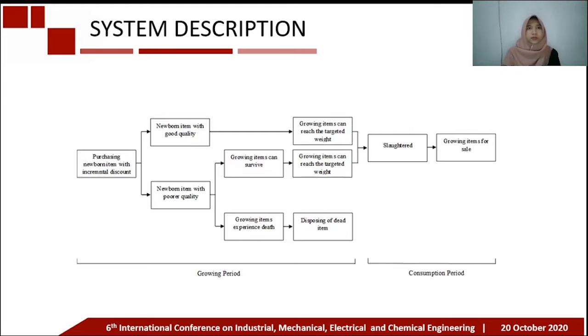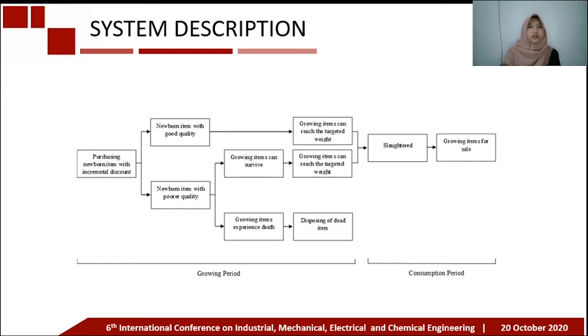And next, system description. Based on the figure, the inventory system proposed in this research model consists of two periods, namely the growth period and the consumption period. In buying goods that are growing, suppliers offer an incremental discount, where suppliers provide a predetermined limit. At the time of purchasing newborn items, it was found that there were goods with less than perfect quality, where some of the items purchased were of poor quality.